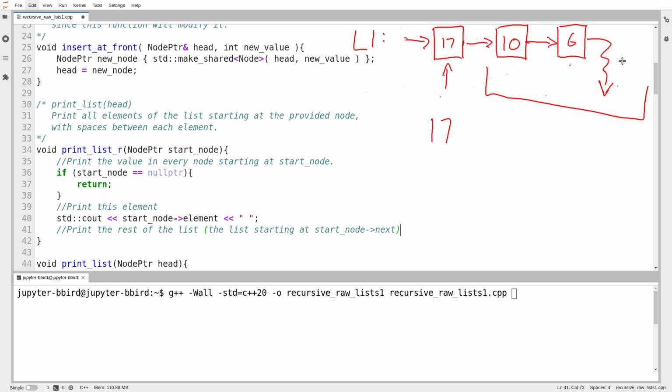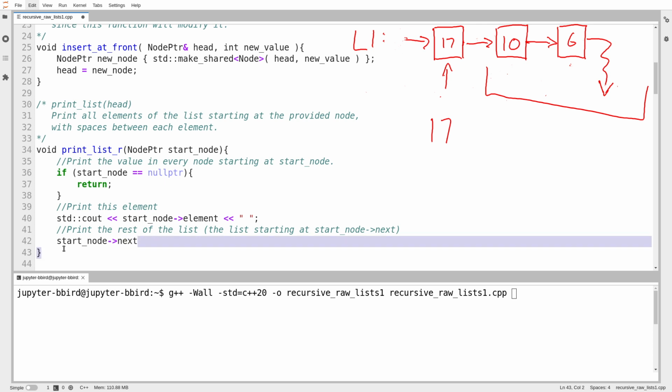If only there were a function I could call that would take a pointer to a node, like start node, arrow next, the beginning of the rest of the list. If only there were a function I could call that could take a pointer to a node and print out the value in every node starting at that. Oh, wait a minute. There is. It's this one.